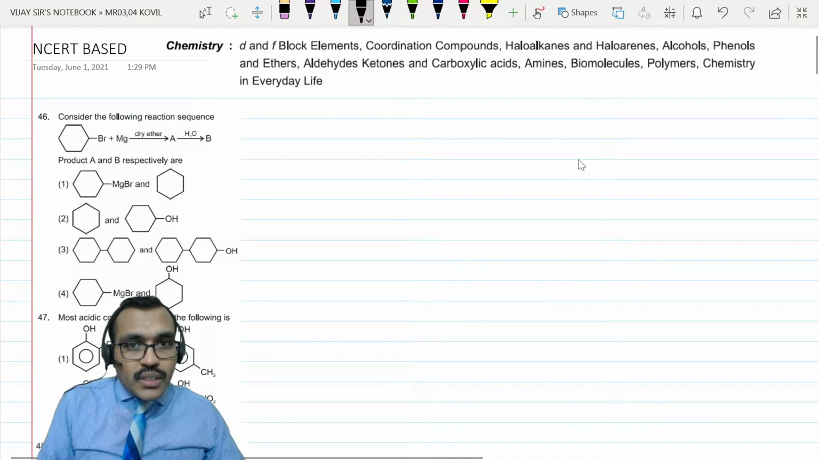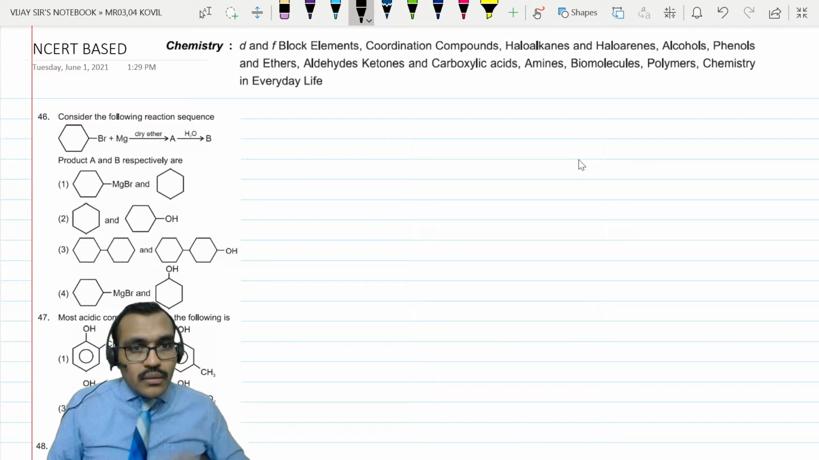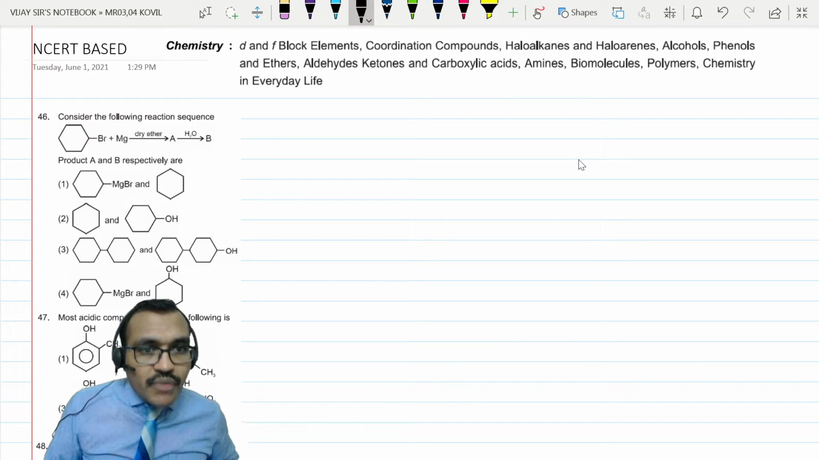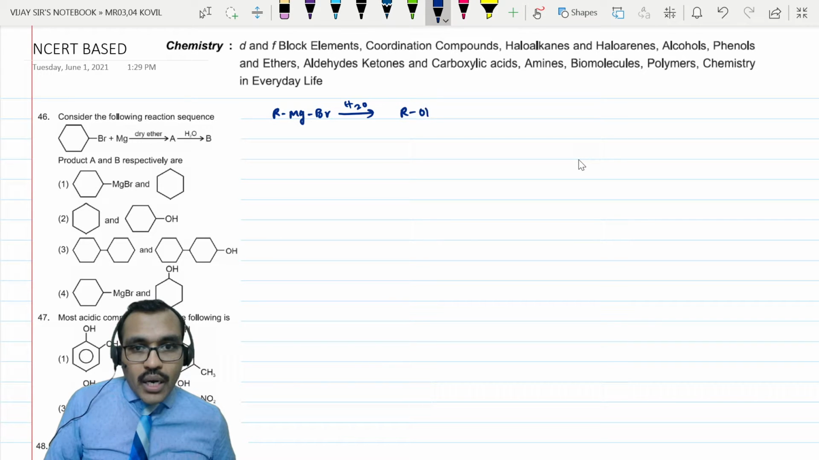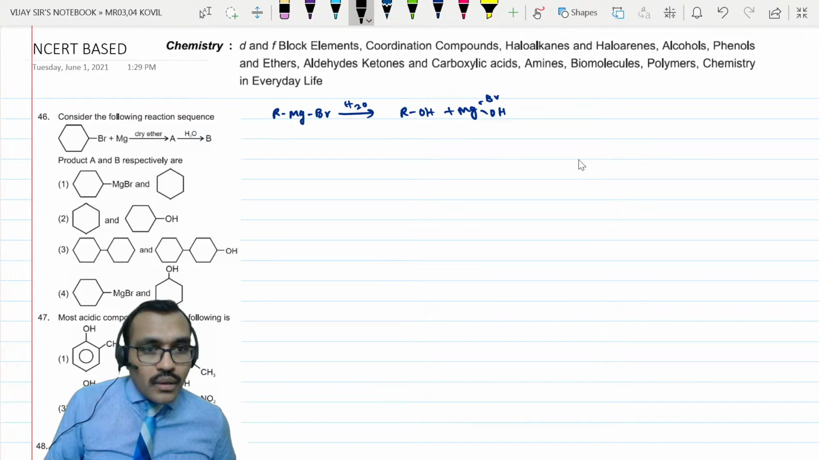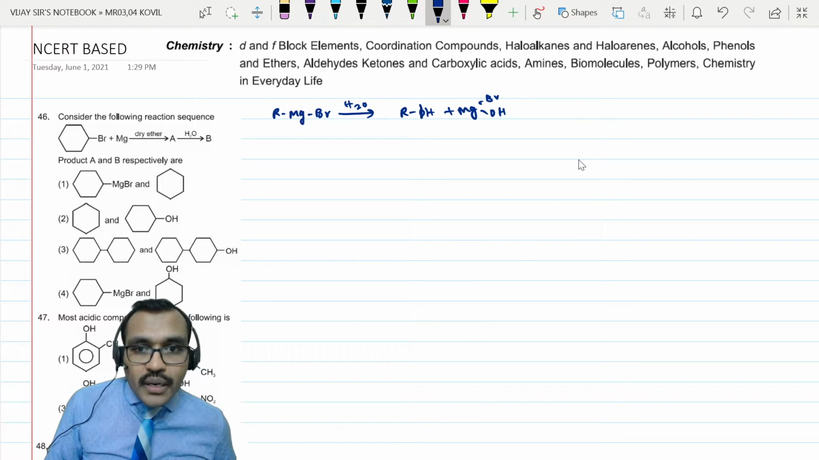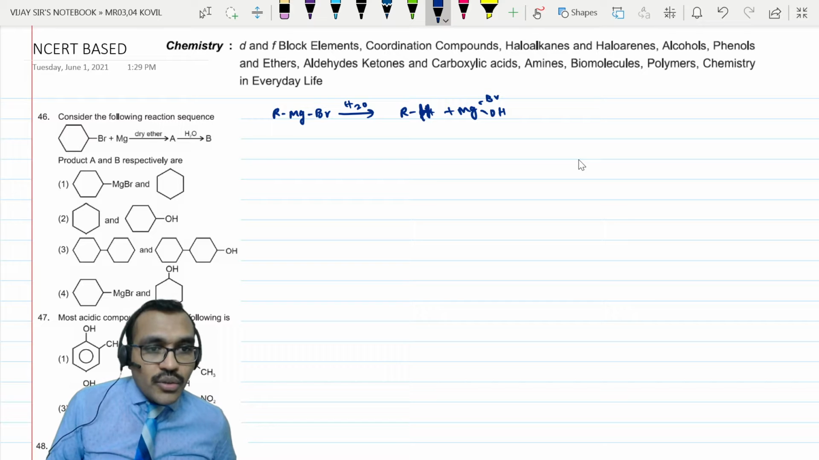Question number 46. Consider the following reaction sequence. So they have given alkyl halide allowed to react with magnesium. Then you will get RMgBr, the Grignard reagent, followed by hydrolysis. Followed by hydrolysis you will get RH and you will get MgBrOH. So you will get option 1.